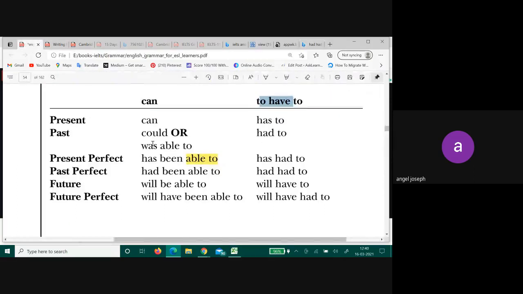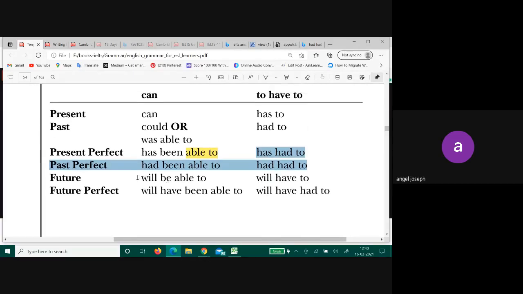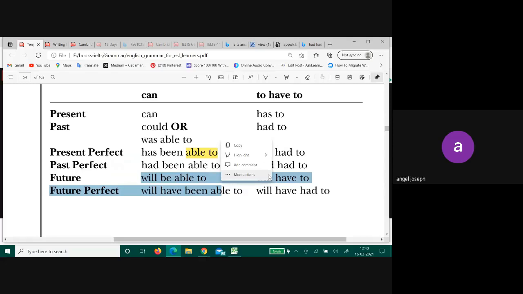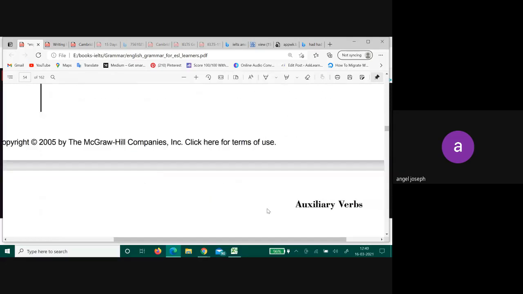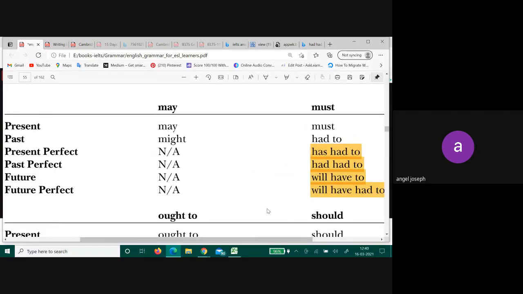So coming back, these are the two combinations: has had or have had, and then you have had. Okay. So can and have, then you have future: will be able to for can, and will have to for have. So let's pick up some speed now. Then you have may. What is the past form of may? Might. Okay. You have must.